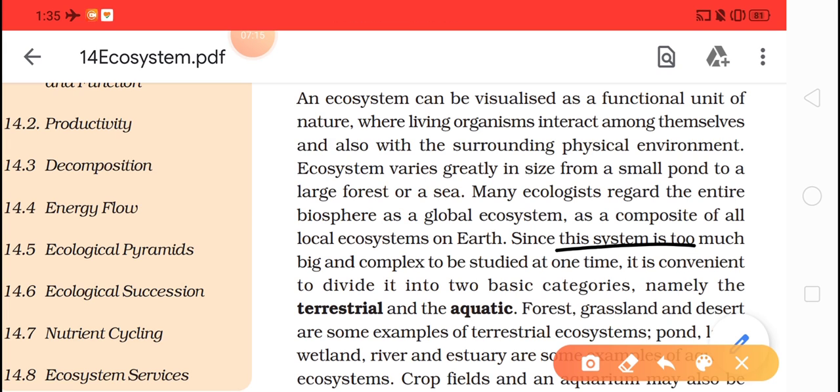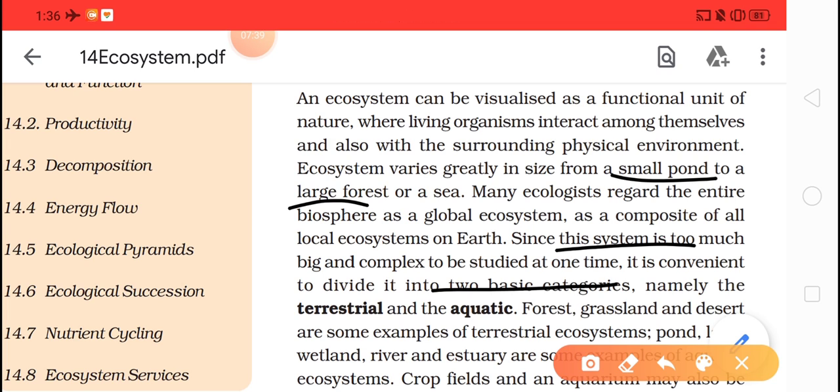Since this system is too big and complex to be studied at one time, it is convenient to divide it into two basic categories. We have just seen examples like a small pond or large areas like a forest or sea, where the ecosystem is present.